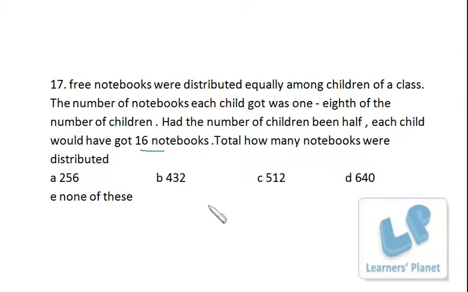Now suppose I assume the total number of children is X, right? And the number of notebooks each child gets is 1/8 of the number of children. So each child is getting X by 8 books. X children, each is getting X by 8 books. So the total number of books is X square by 8.